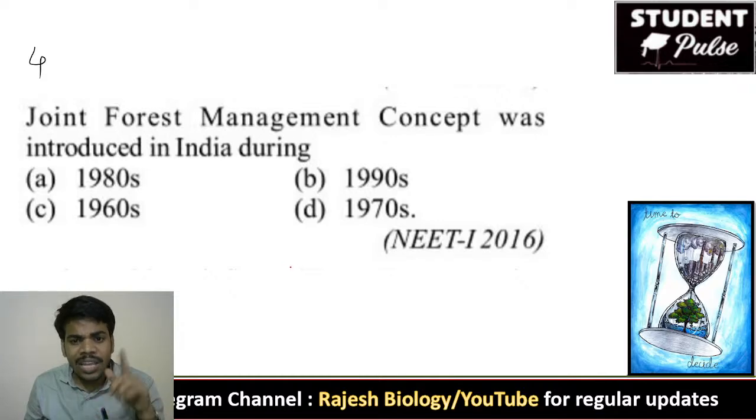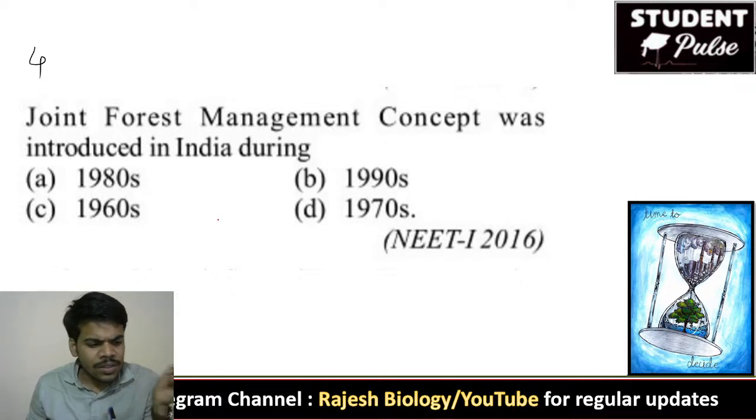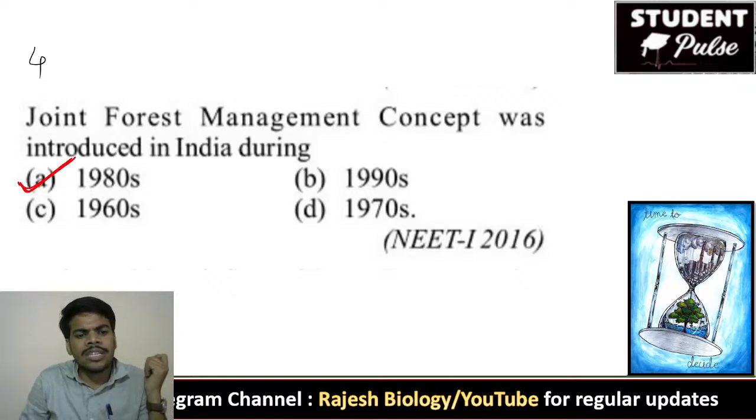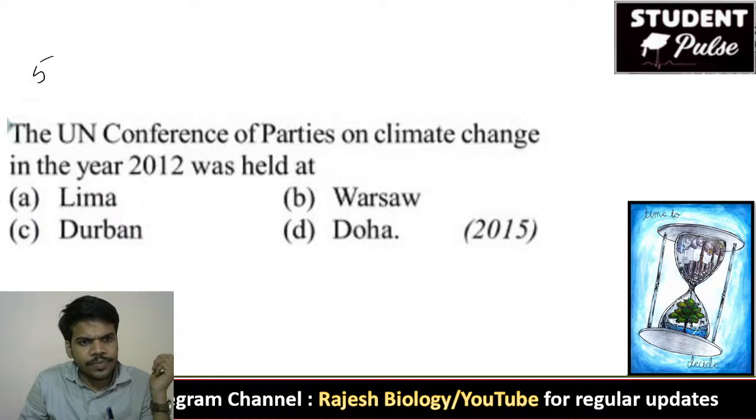In return, they have to protect the forest. They have to prevent invaders, prevent politicians from entering the forest, and prevent deforestation. Like that, joint forest management means both government and tribals work together to protect the forest. And this concept was introduced in India in 1980. In the 1980s, they introduced this type of concept.